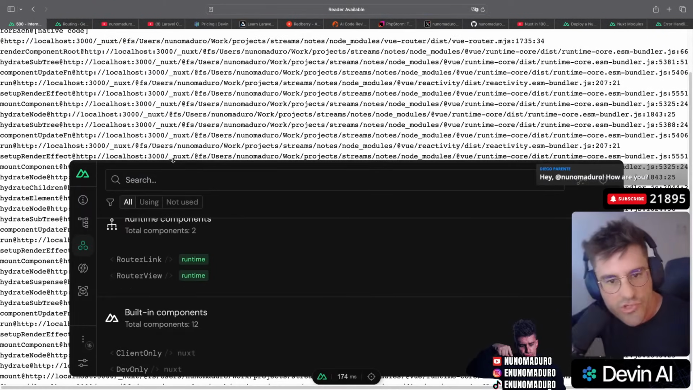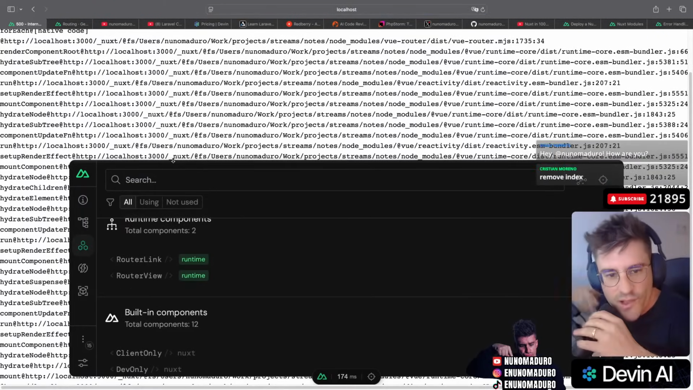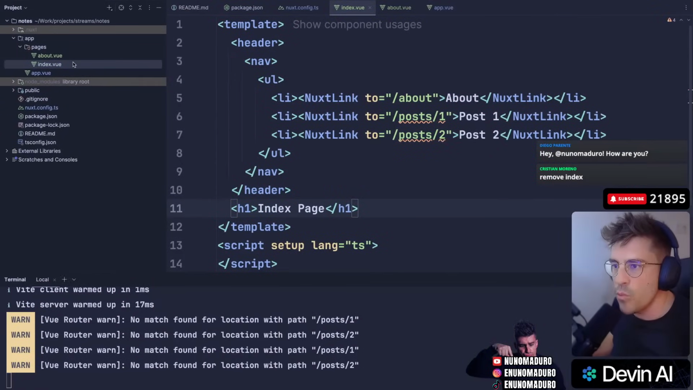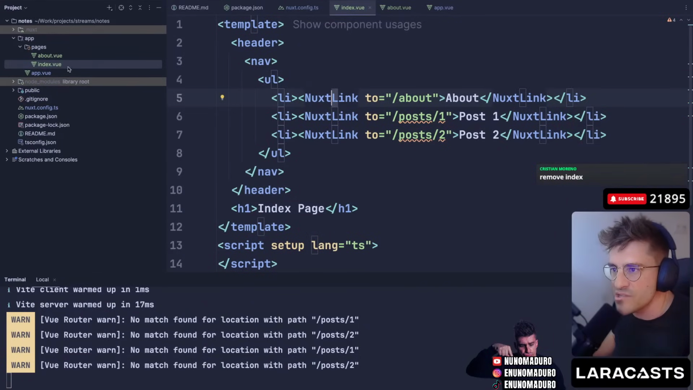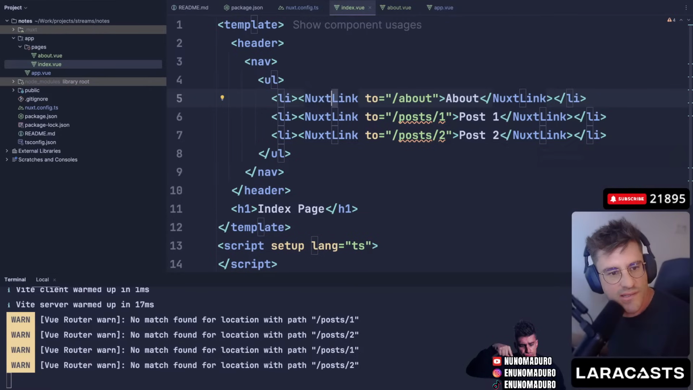I don't know, chat. Hey, Diogo, nice to see you. Welcome to the live stream. Remove the index? Why should I remove the index? I want to keep it as the default thing, you know? Why should I remove the index? Doesn't make any sense.